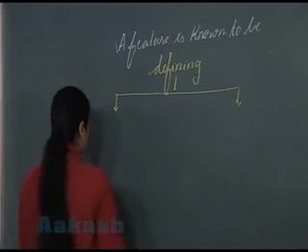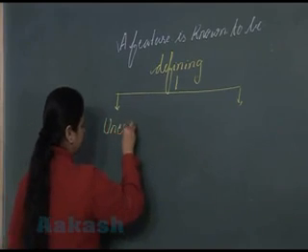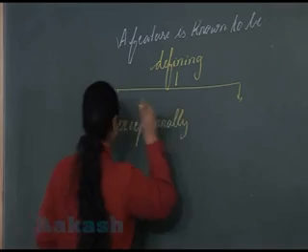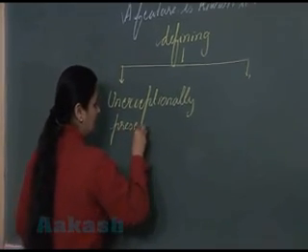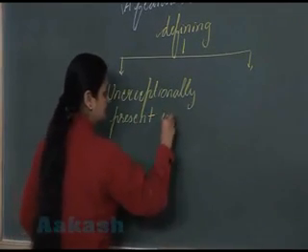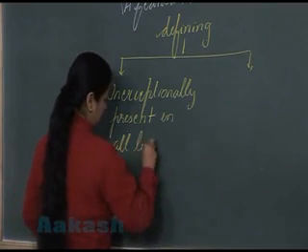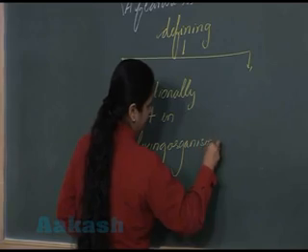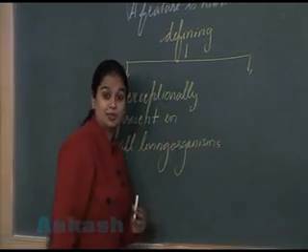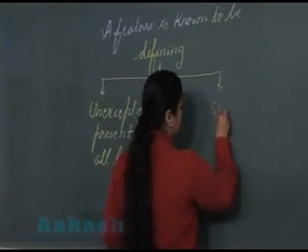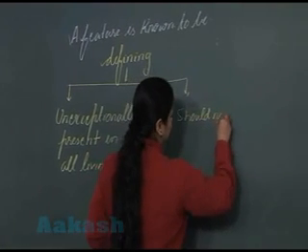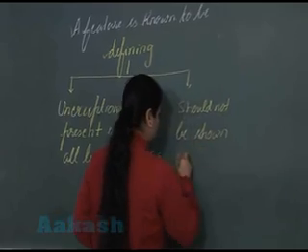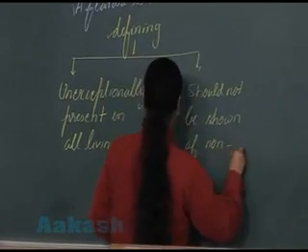One, it should be unexceptionally present in all living organisms. Right? And along with that, this feature should not be shown by, should not be part of, non-living objects.